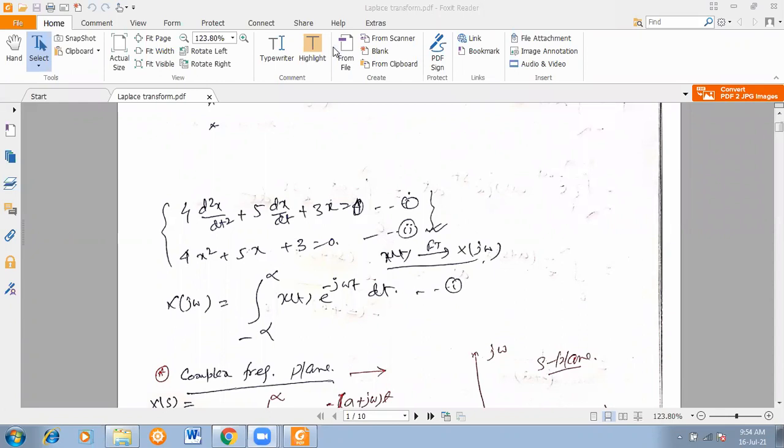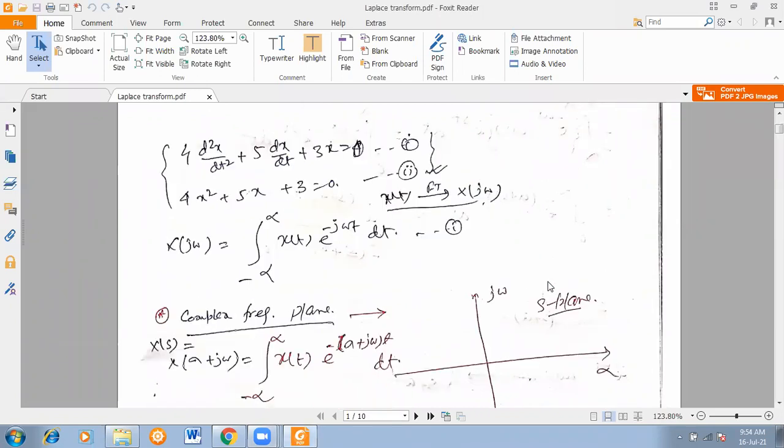We already know X of j omega is equal to the integral from minus infinity to plus infinity of x of t e to the power minus j omega t dt. That is the expression for the continuous time Fourier transform. From there we start Laplace transformation. In the case of Fourier transform, here it is j omega, that means only the imaginary axis is there, the imaginary part.